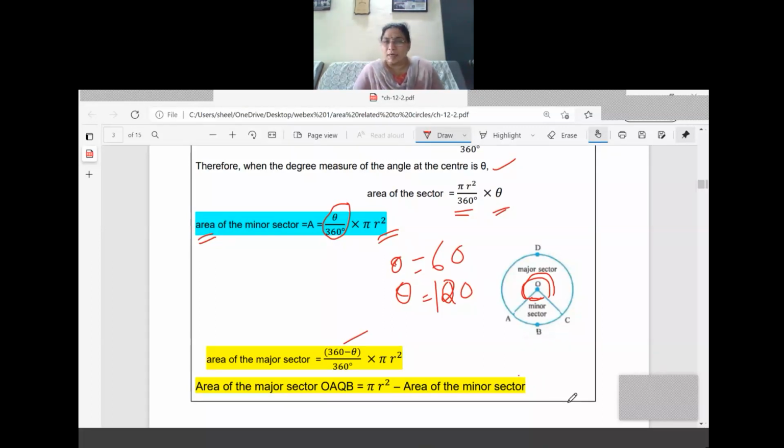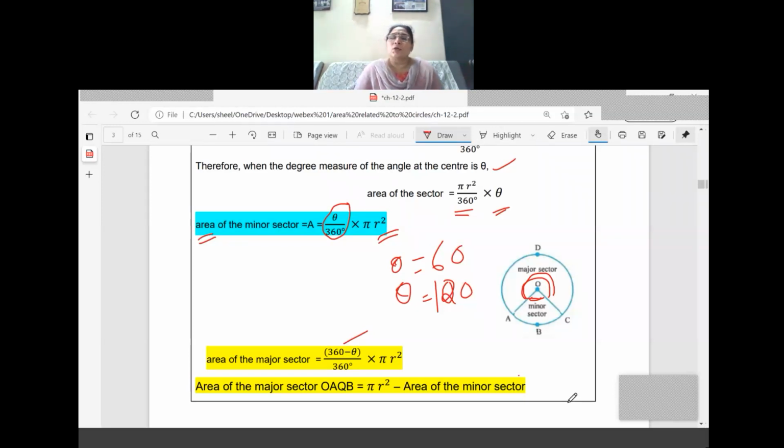So the central angle for the minor sector is given, then for the major sector we must first calculate the central angle, and then we can apply the formula. So we have studied two formulas. One is the area of the minor sector, that is theta by 360 into pi r square. Now the area of the major sector is 360 minus theta, whole divided by 360, into pi r square. Now one more formula is there for the area of the major sector.